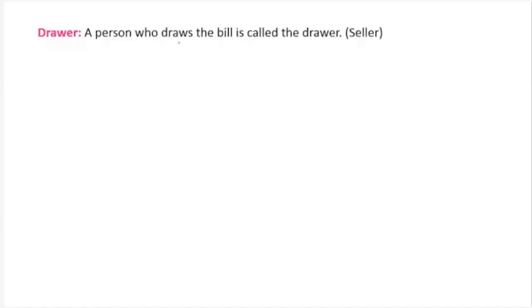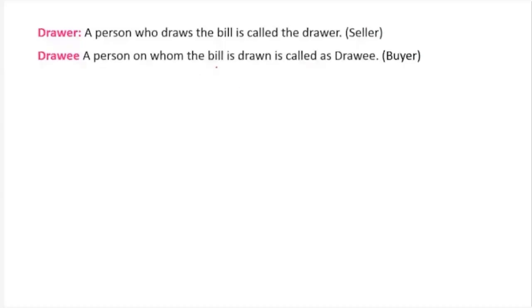Now, what is a drawer? Whenever there is a bill, there's a concept called drawer. What is a drawer? A person who draws the bill is called the drawer. Who will be the drawer? The seller of the goods is the drawer. Then there is the drawee. The purchaser, the buyer, is the drawee. The person on whom the bill is drawn is called the drawee, the buyer. Seller is called drawer. Buyer is called drawee.